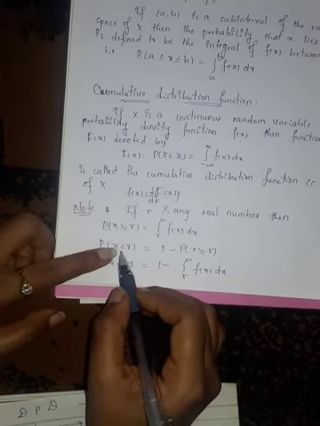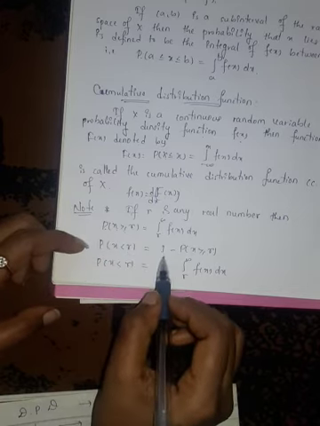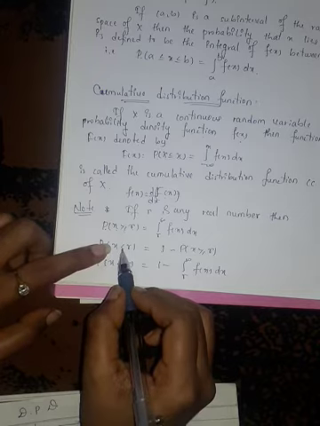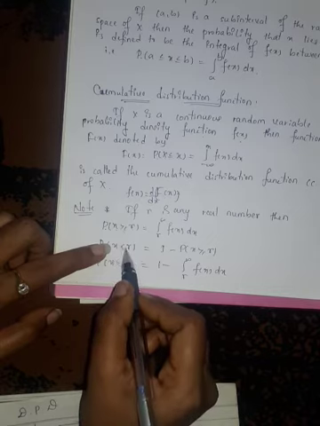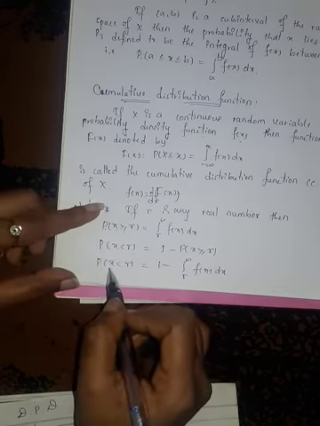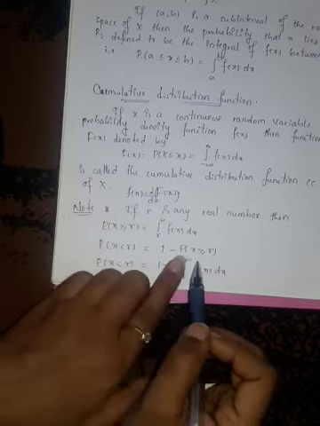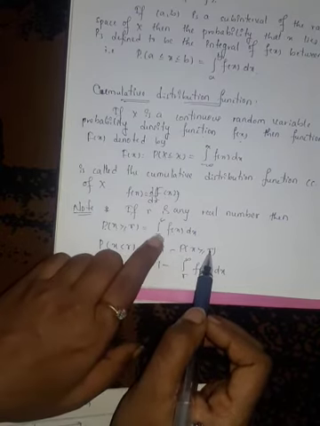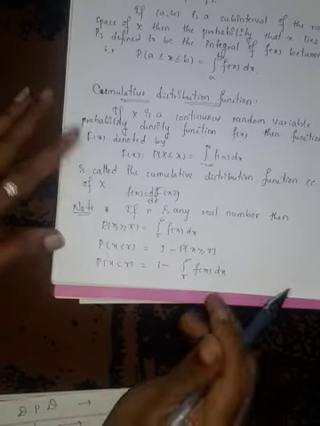When x is less than r, for any real number r, this can be written as 1 minus probability of x greater than or equal to r, which is nothing but 1 minus integration from r to infinity f of x dx.